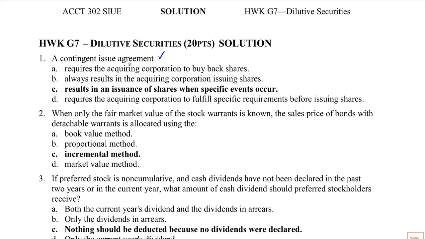Okay. So it's not about a buyback. It doesn't always result in issuance of shares. It's not about the acquiring corporation fulfilling specific requirements, but it does result in the issuance of shares when specific events occur, such as hitting a certain revenue number or net income number.